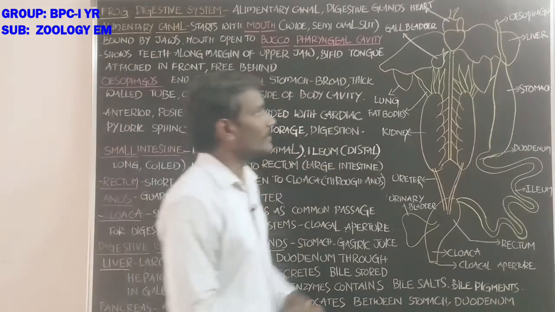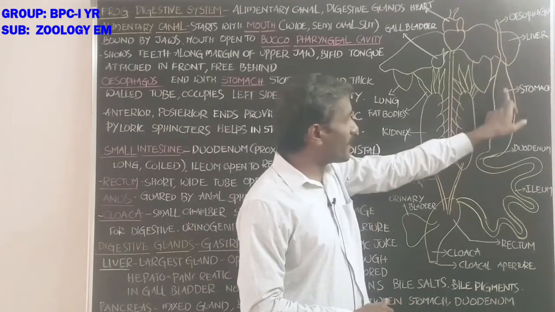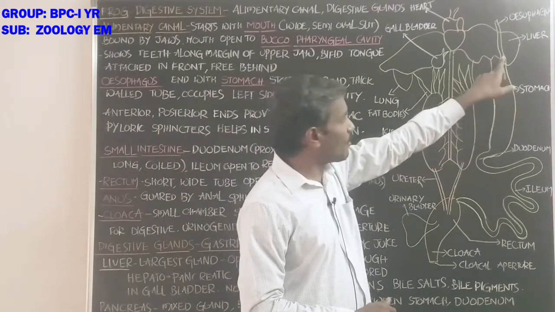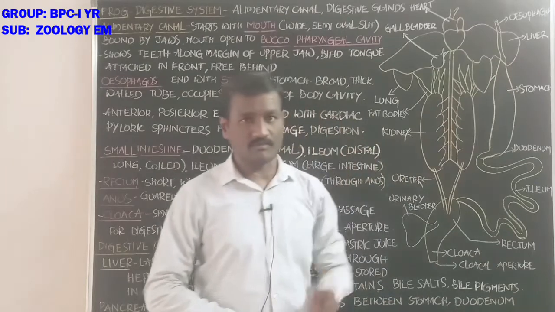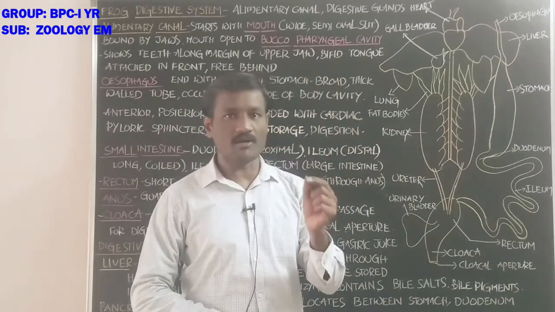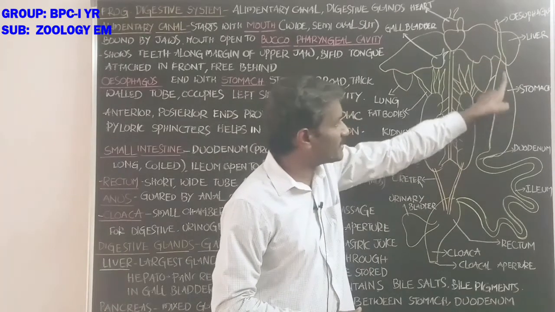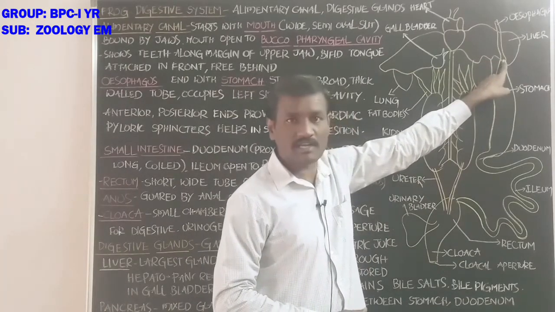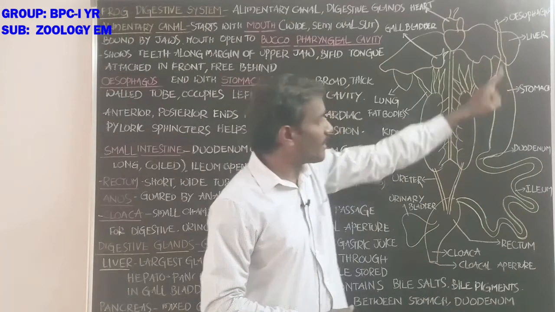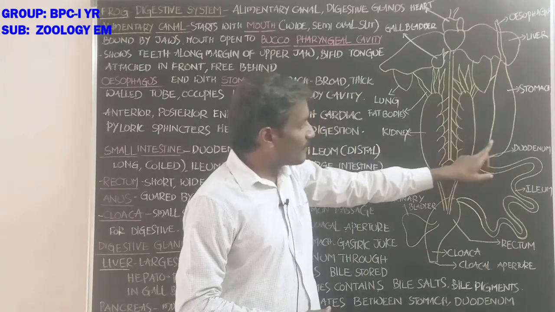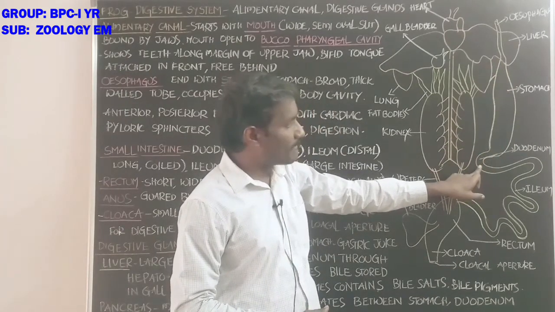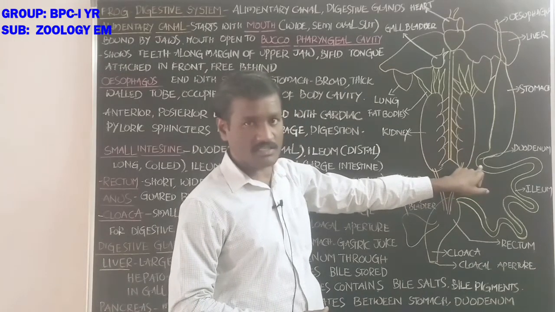The esophagus opens into the stomach with a sphincter, called the cardiac sphincter. The stomach then opens into the next part, the small intestine.